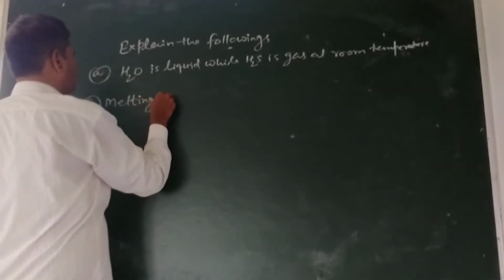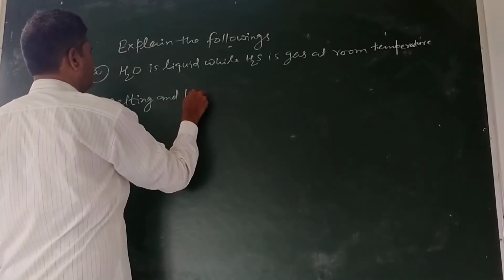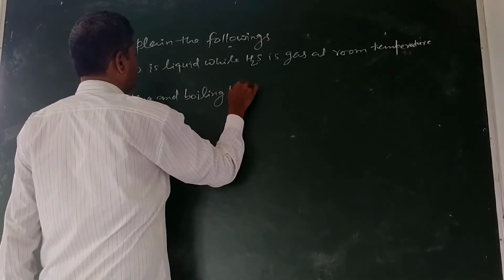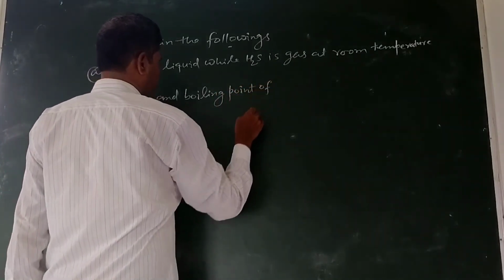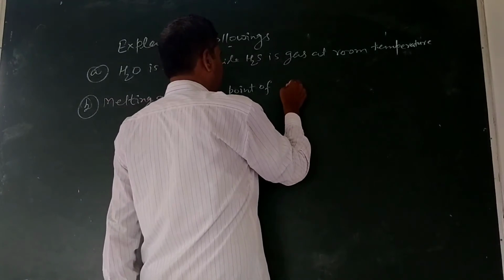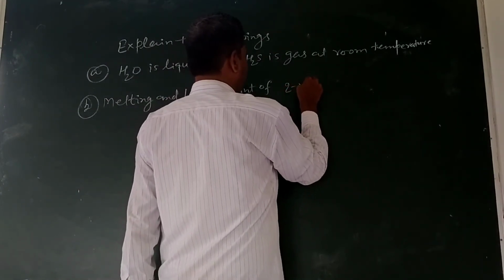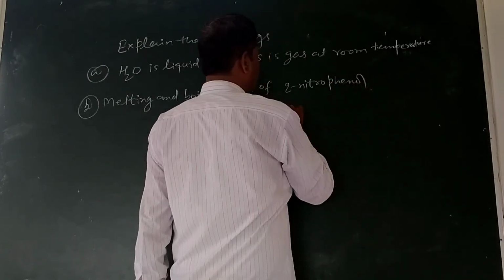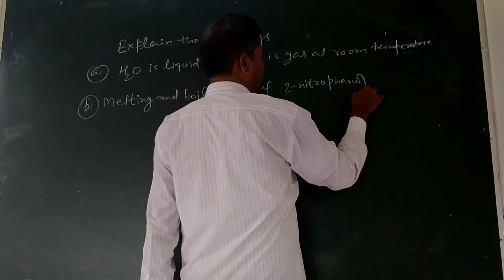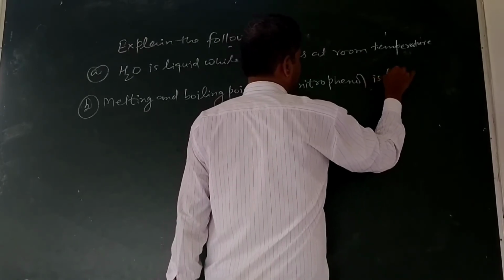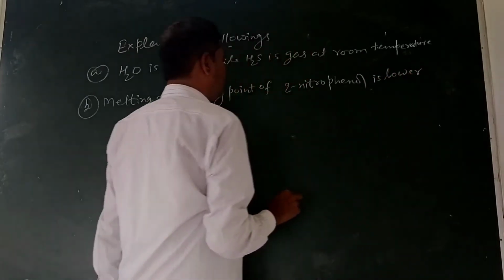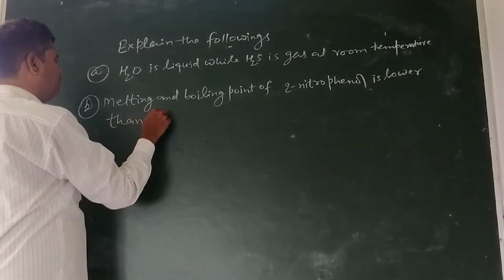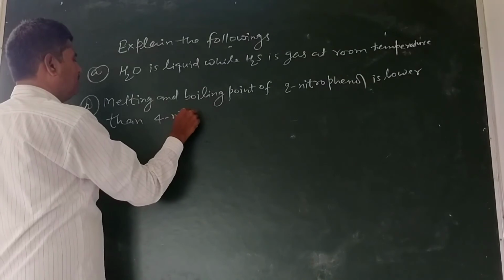Melting and boiling point of 2-nitrophenol, meaning orthonitrophenol, is lower than 4-nitrophenol.